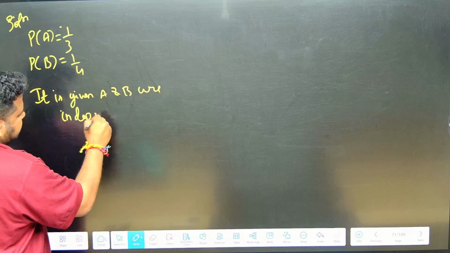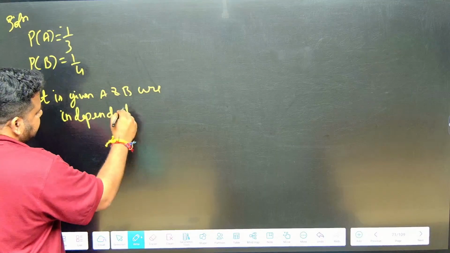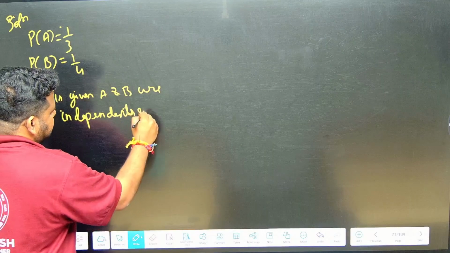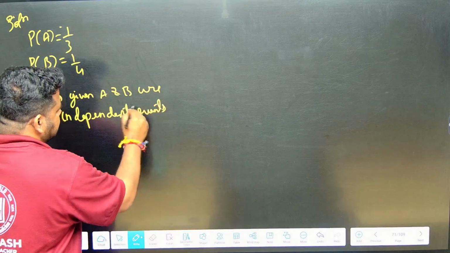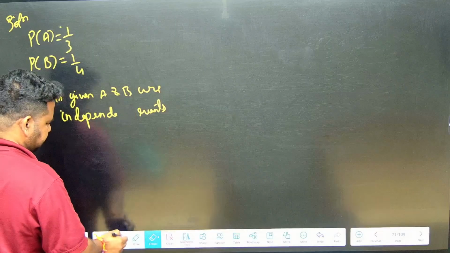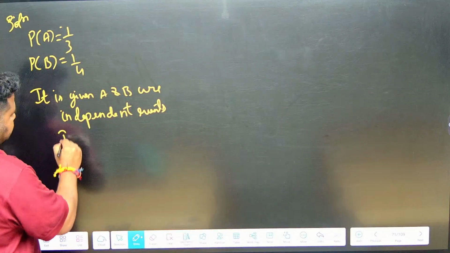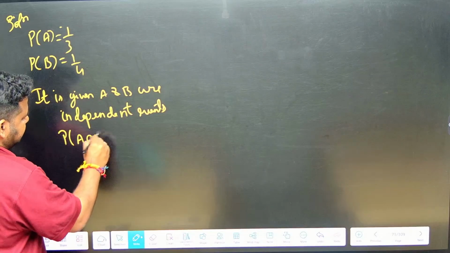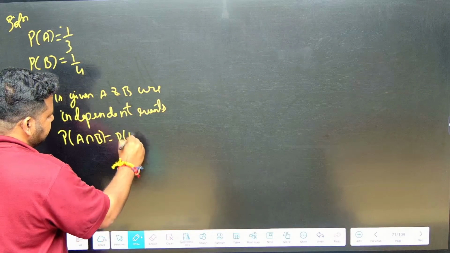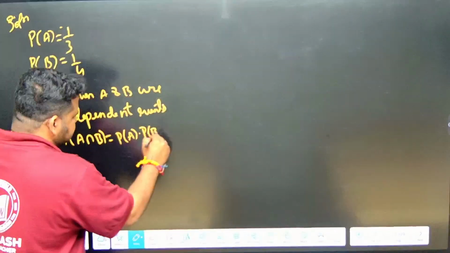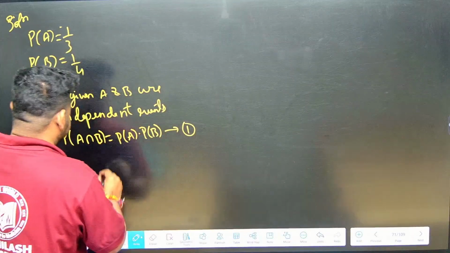Whenever they say independent events, straight away write this: the probability of A intersection B will be equal to the probability of A into the probability of B. Let this be equation 1.